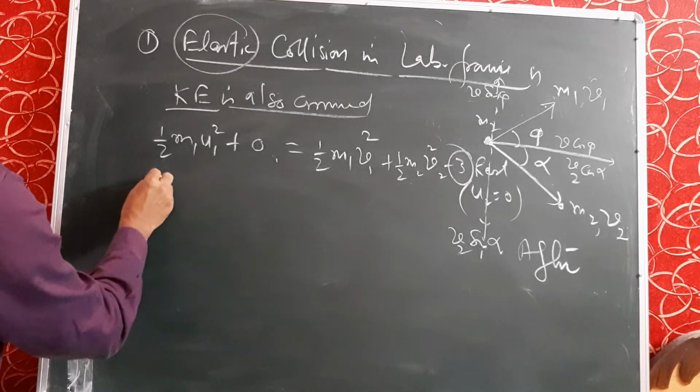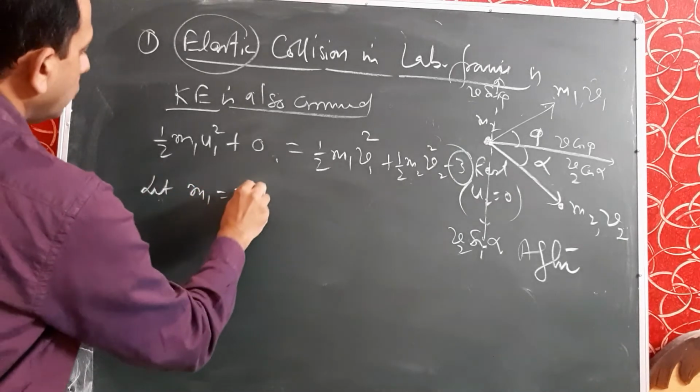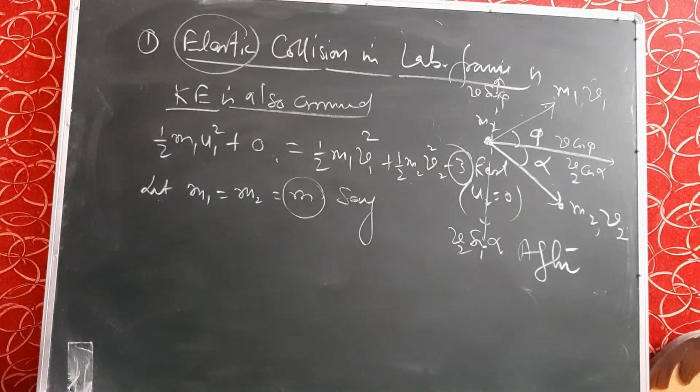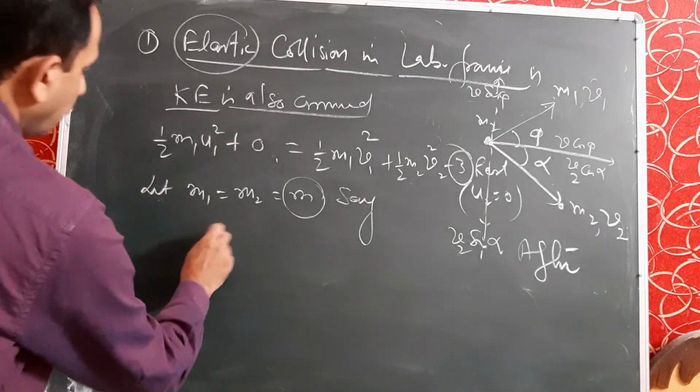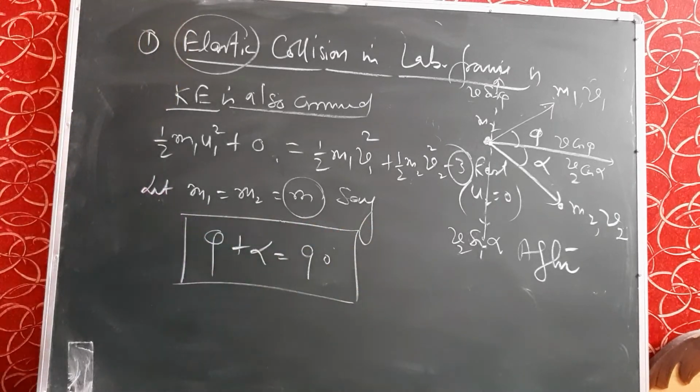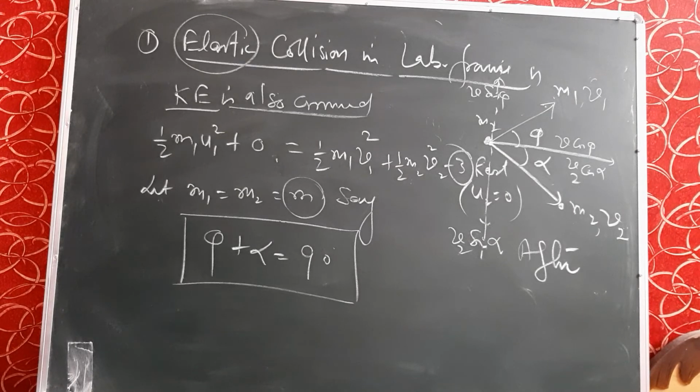So for convenience, let m1 is equal to m2, both are m. Consider both particles have the same mass, that is m1 equals m2 equals m. So we will use m in all equations, and we get simple equations, and then we will solve these equations and correlate them with each other. Finally, we will get the condition phi plus alpha is equal to 90 degrees. So this is the final condition when the masses of the particles are equal.